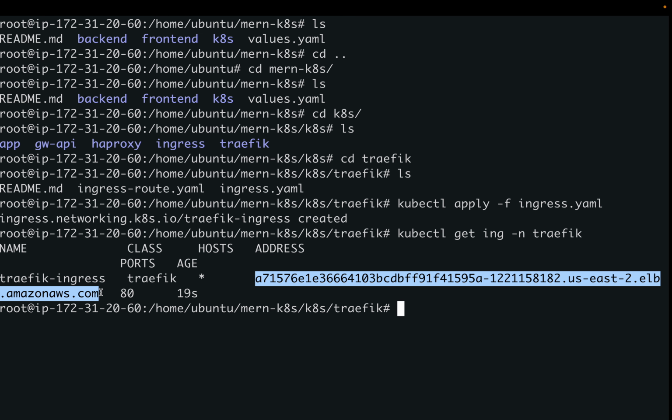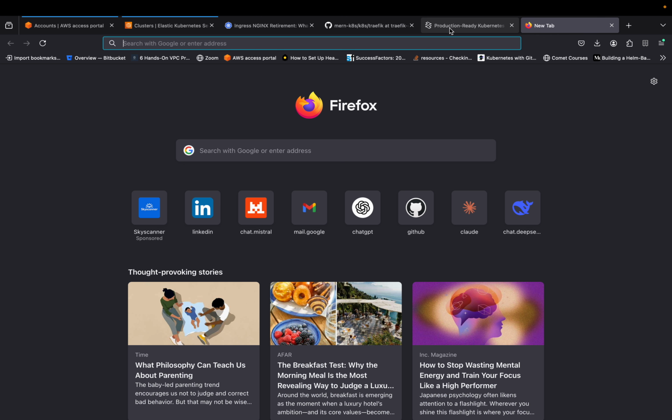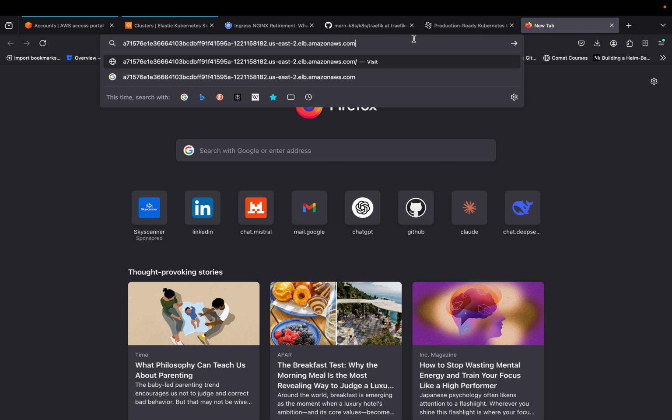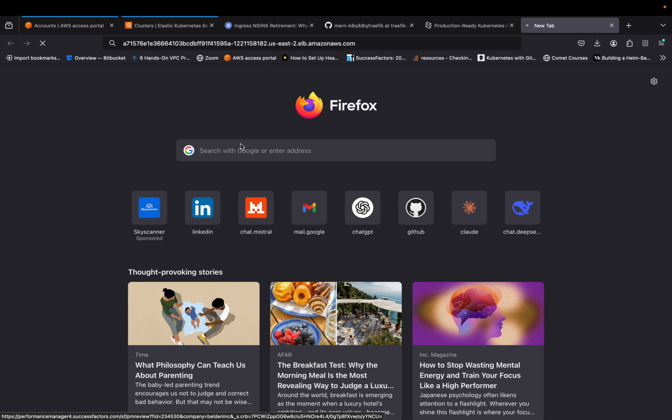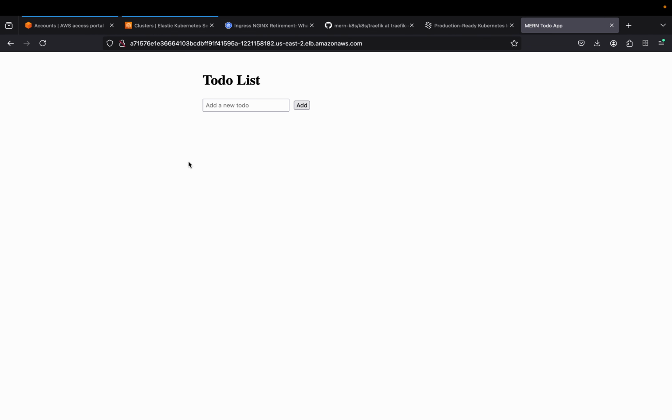Let us try to access this. Cool. So I can see the frontend of my application. Now let us try to add some to-do here. Cool. So I can see that I just added this random string here, and I can see that entry. Let us mark it complete and delete it.